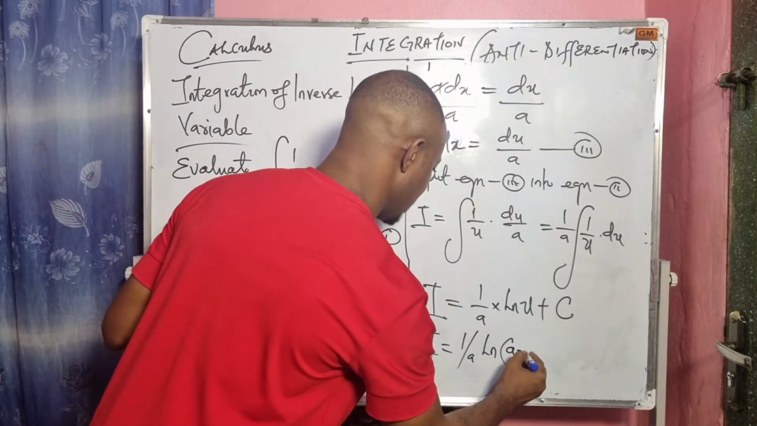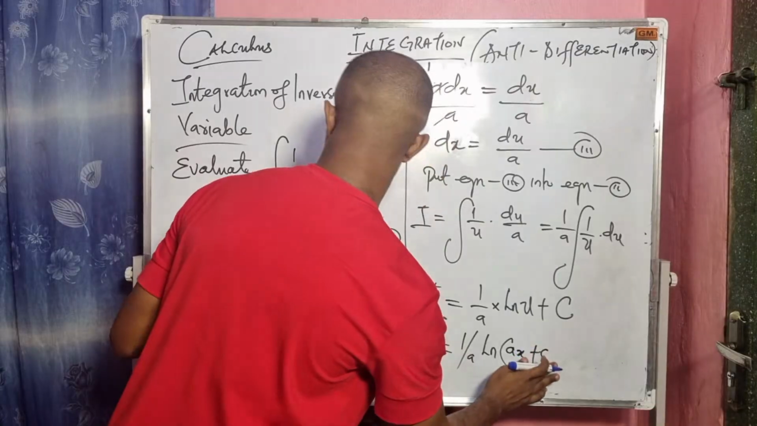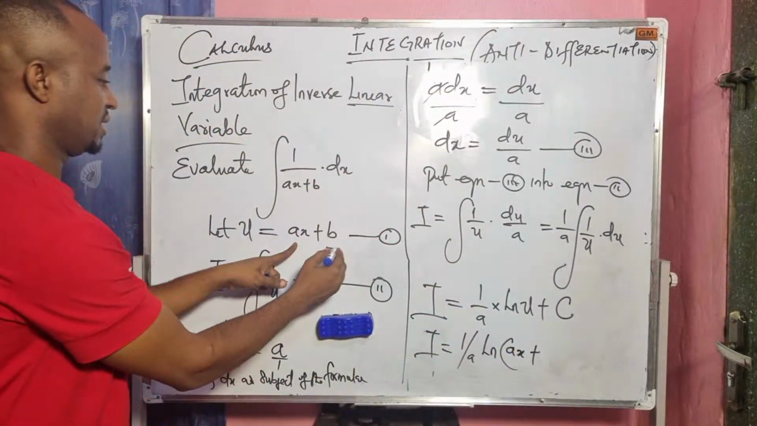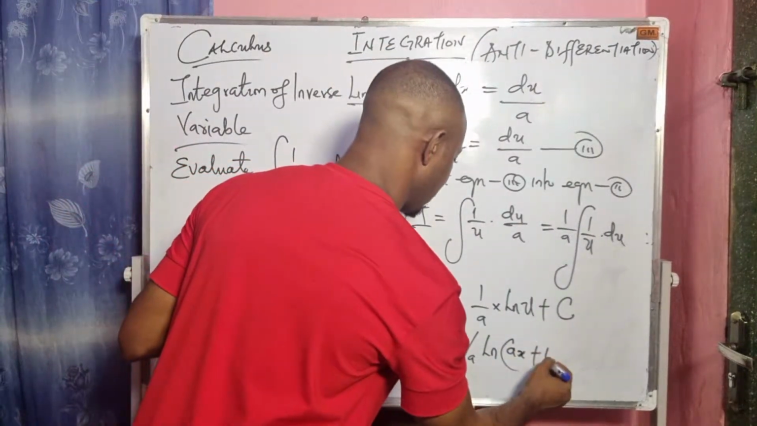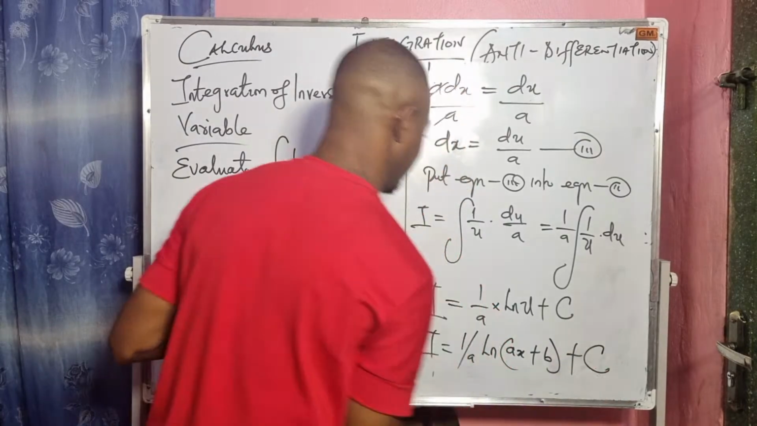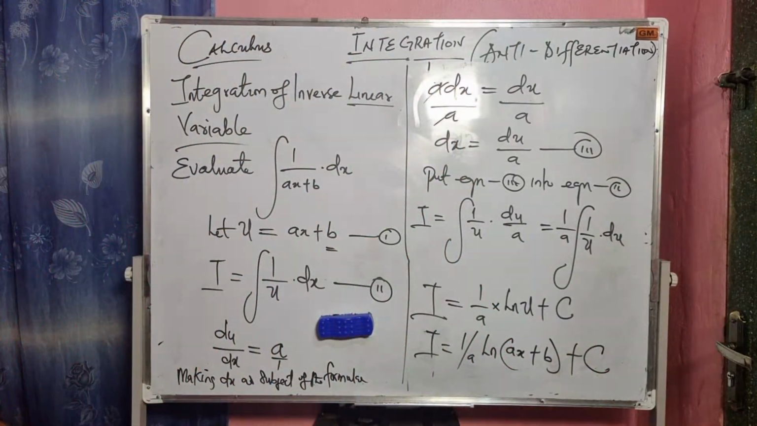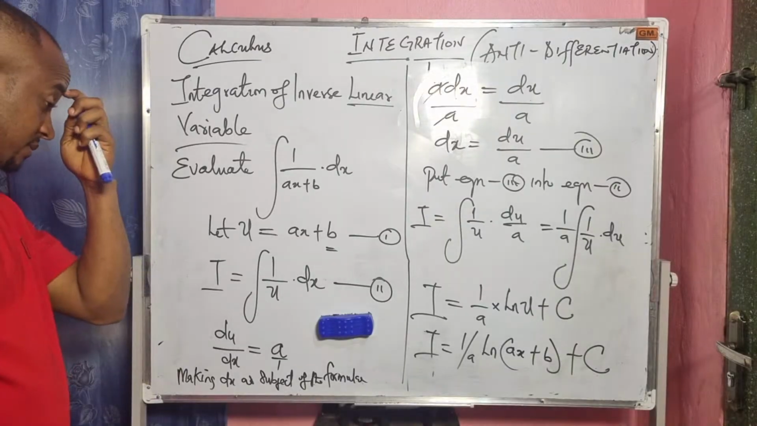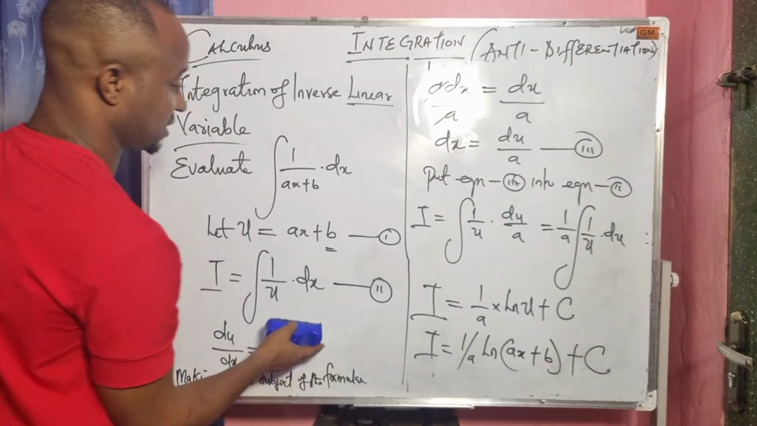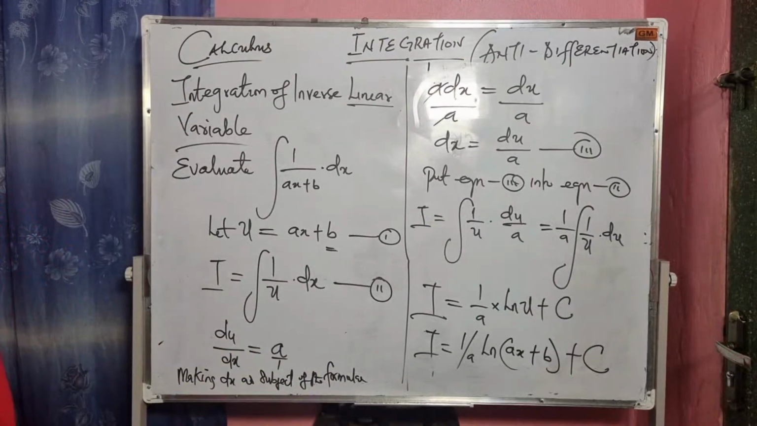Plus c. As plus b. Sorry, as plus b rather. Then plus what? C. Okay. That is just that. So this is the final expression.